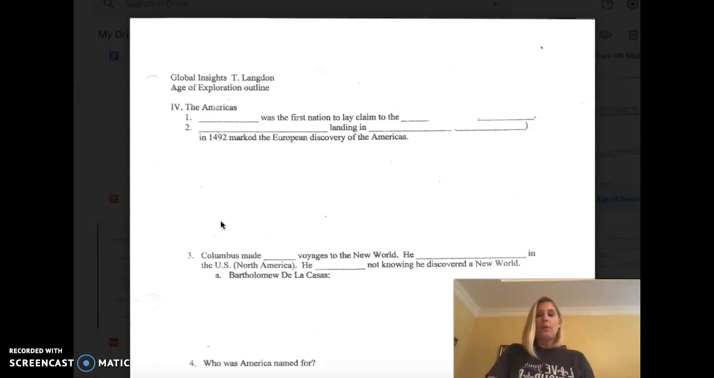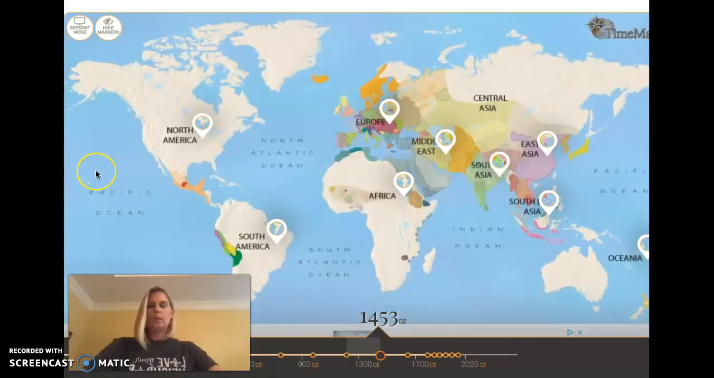So again, hopefully you're starting to get used to the typed outlines, and if you have any questions, please let me know. So let's begin talking about the Americas, section 4 of your outline, by pointing something out to you on the map. Anytime we mention the Americas or the New World, we are making reference to North America, South America, Central America, okay? So this whole area here is what we refer to as the Americas, aka the New World.